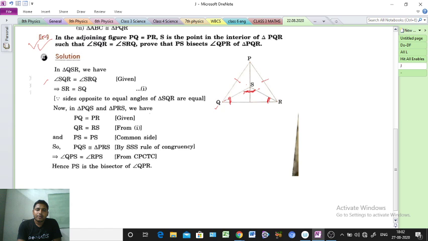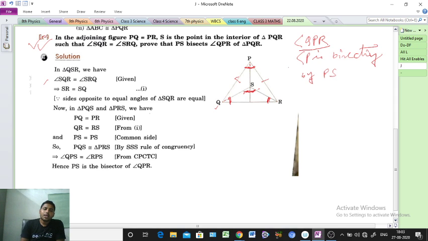So first of all, what to do, sir? At first, find out the given data. After that, we have to prove what, sir? Congruency. That is the main thing. If we prove congruency, our problem will be solved. Clear? Okay. So see, first what?